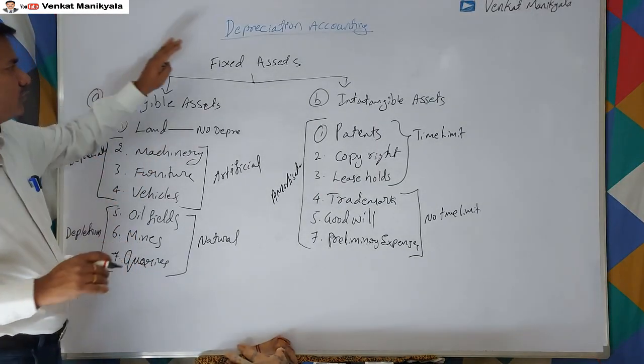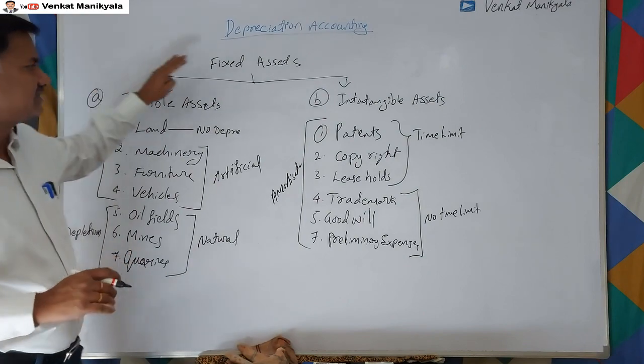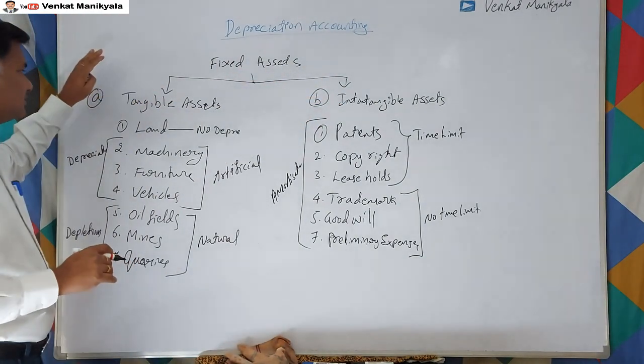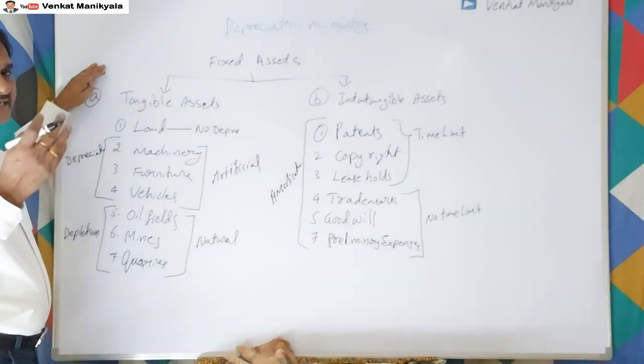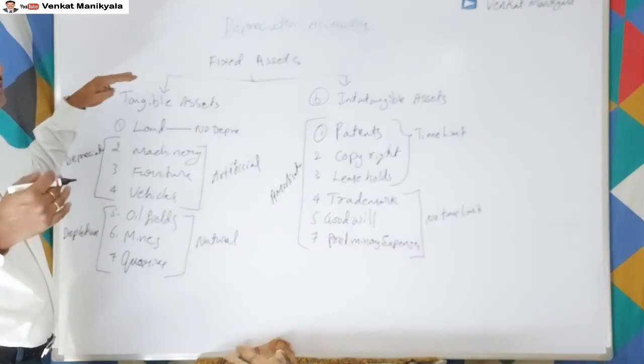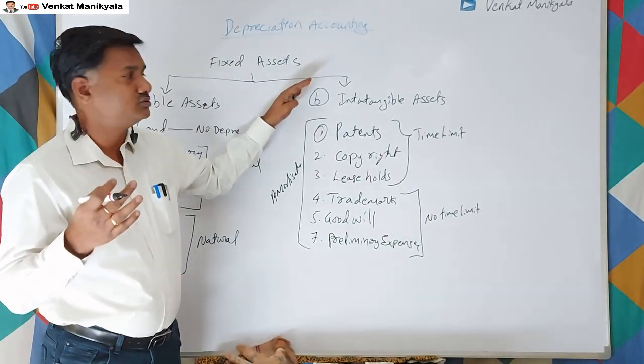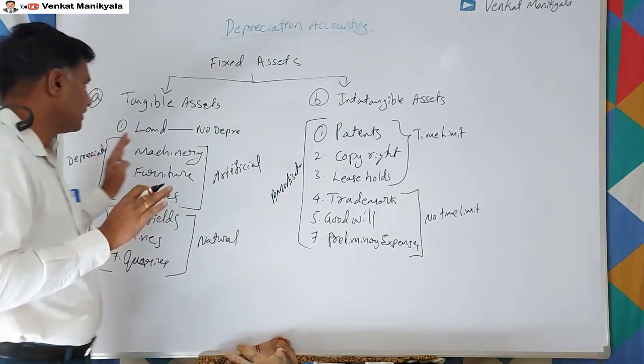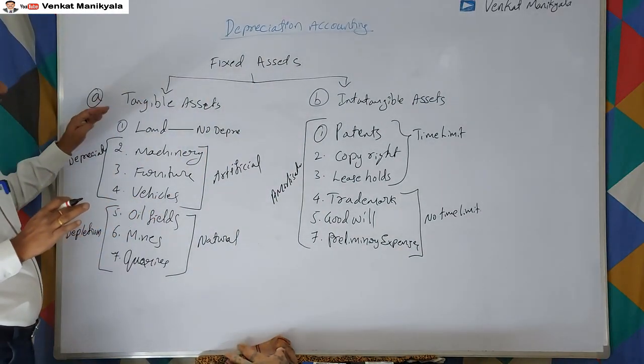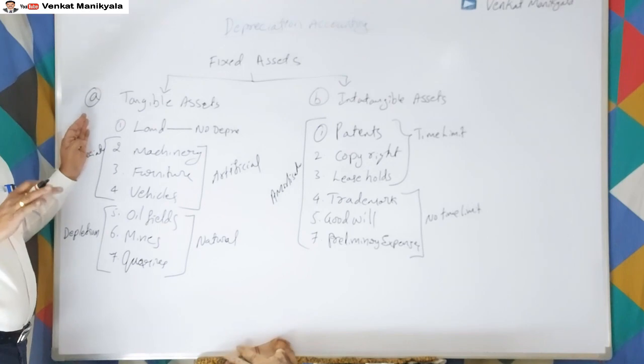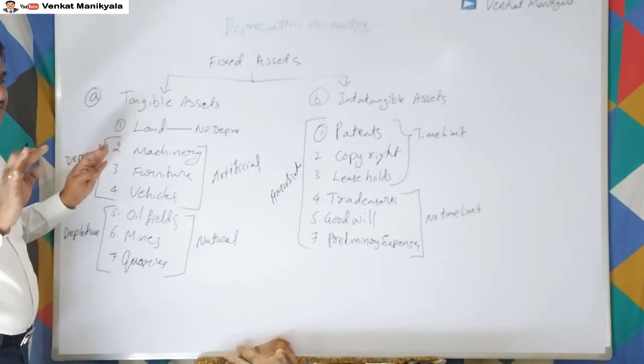Intangible assets. In total fixed assets we have tangible assets and intangible assets. Tangible assets are those which we can see and touch. Those which we cannot see and cannot touch are intangible assets, right? Land is one of the fixed assets, but we don't provide any depreciation on it.